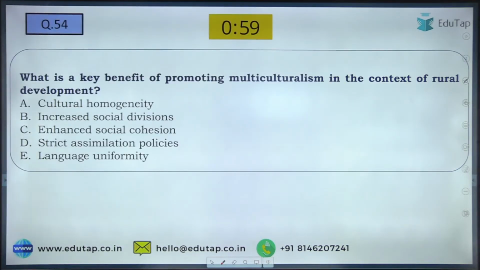The question number 54. What is the key benefit of promoting multiculturalism in the context of rural development? Very easy question to answer. All of you can answer this question. Such a straightforward question.